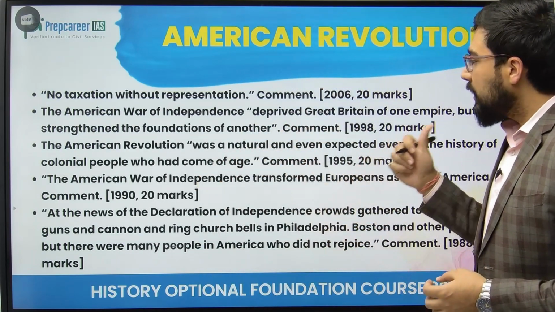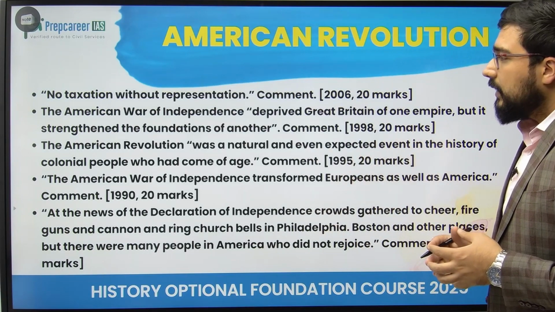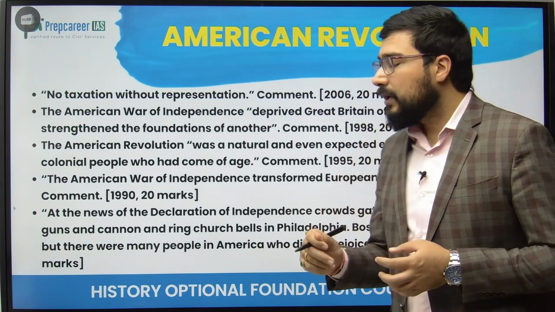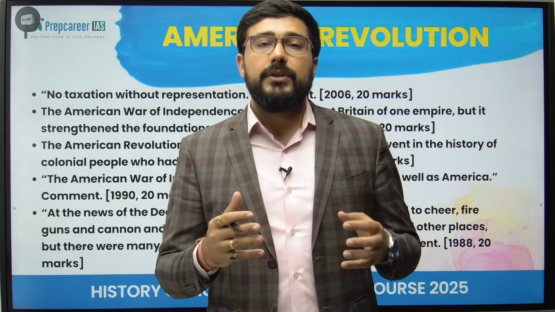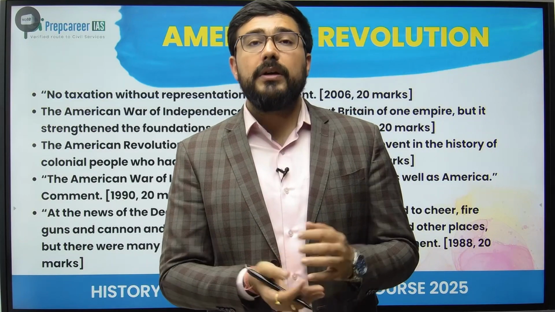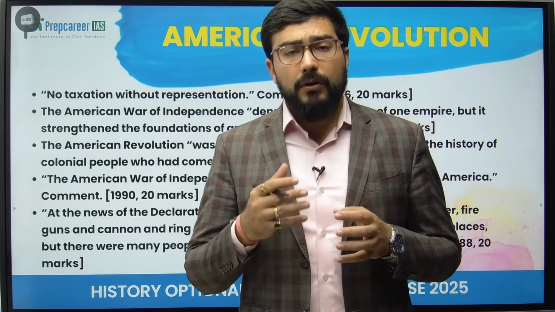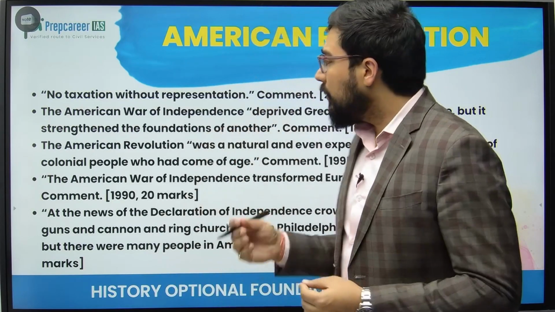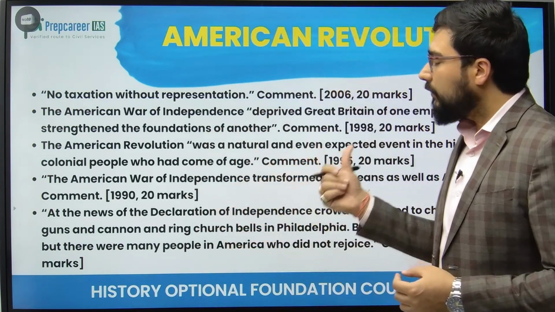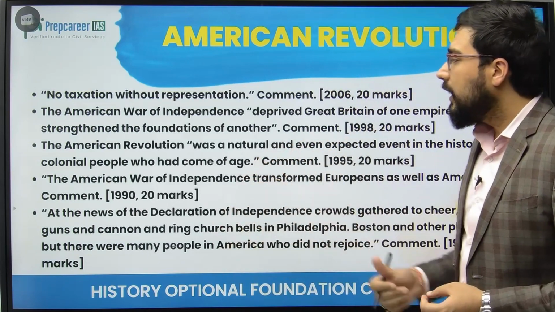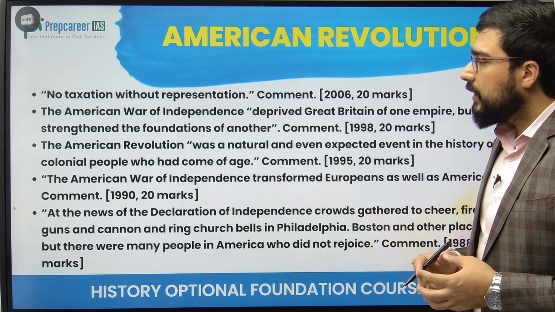The American Revolution was a natural and even expected event in the history of colonial people who had come of age. So this is something about the stage of the American people. They were already aware of the ideas of the Enlightenment. They were not people who could be oppressed for a longer period of time. And the moment the colonial rule of Britain became very exploitative, eventually they raised the banner of revolt. This is the same question which is repeated, the same theme.